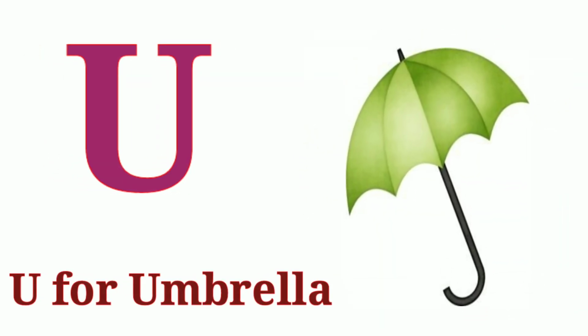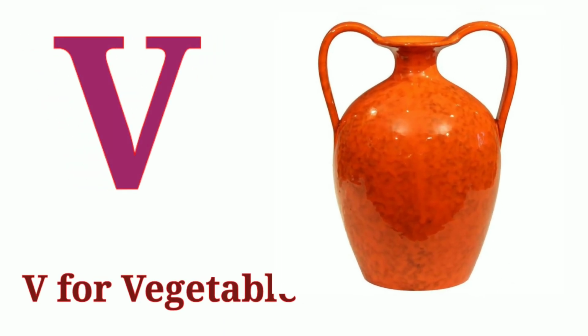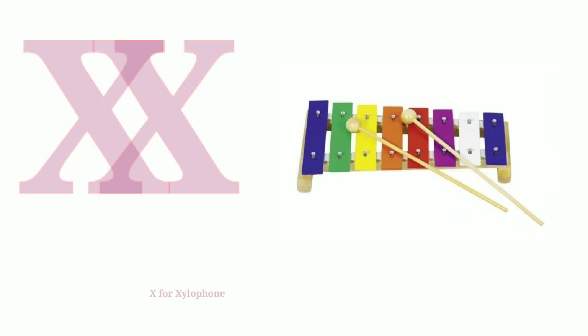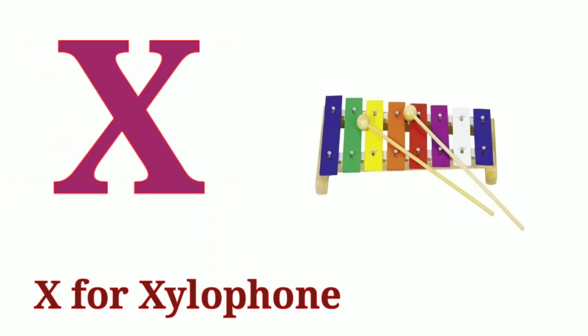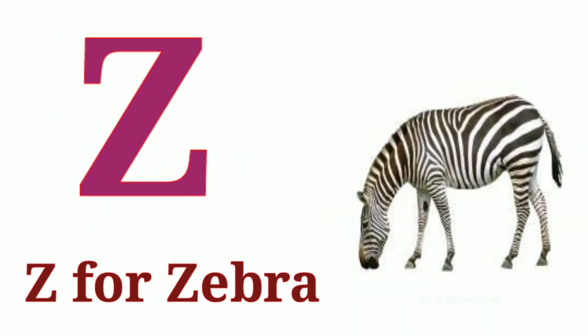U for umbrella. V for vase. W for water. X for xylophone. Y for yacht. Z for zebra.